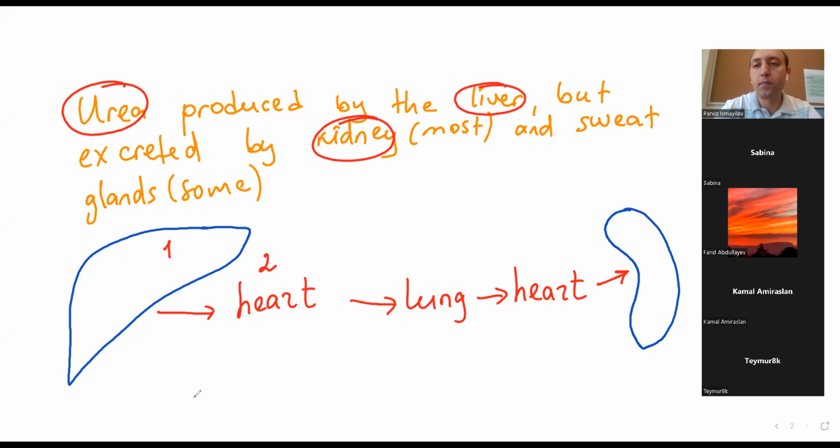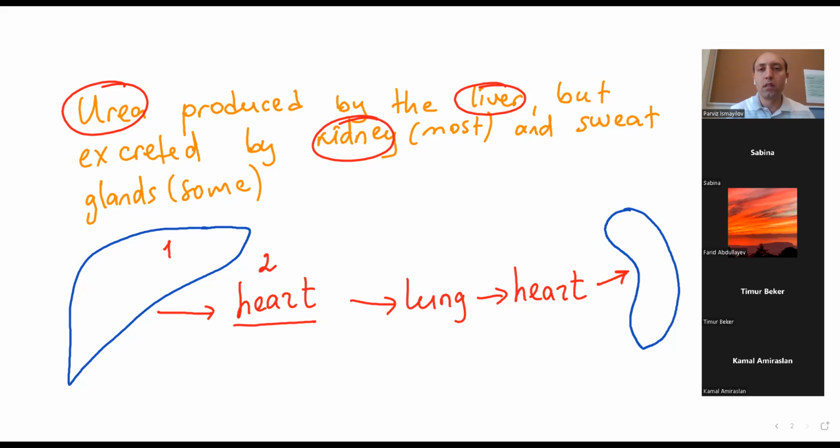So blood, yes. Was it hepatic vein? Very good. So it leaves as hepatic vein, then from hepatic vein it goes to the inferior vena cava. Inferior vena cava. From inferior vena cava, blood now goes to the right side of the heart. Yes, it was vein, Maria. I'm repeating again, it was hepatic vein, inferior vena cava.